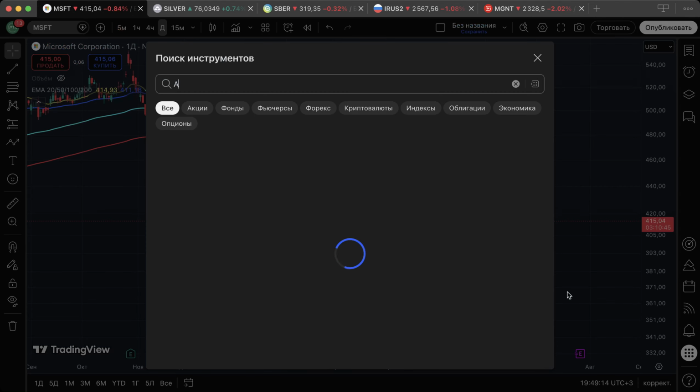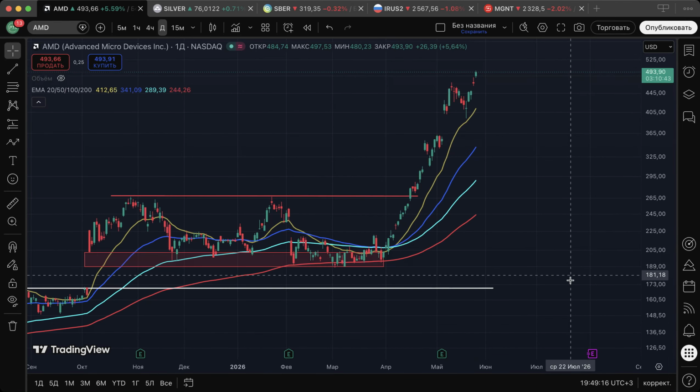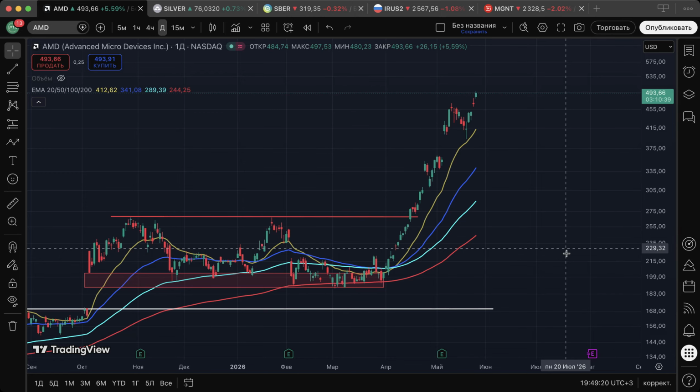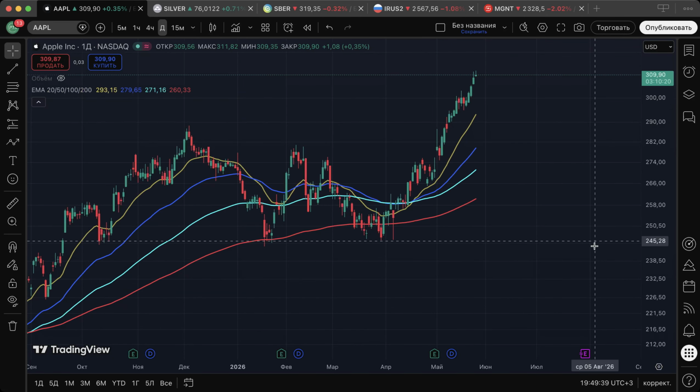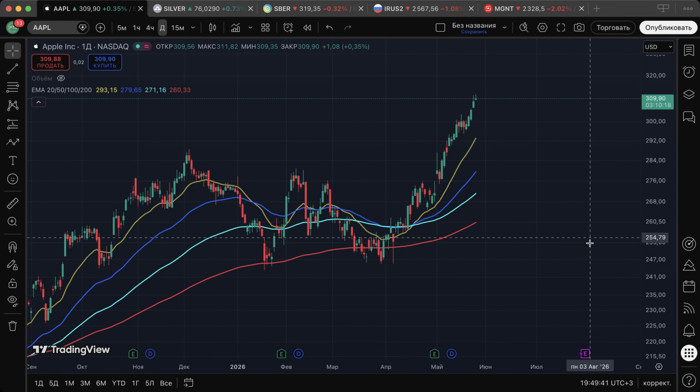We can see another share, we can see AMD is going higher, making new maximums, and it is a really strong share. It's stronger than the Nvidia, it's stronger than the other shares, and going higher with the Nasdaq too. We can see maybe Apple going higher too. It's a really strong share and going higher.